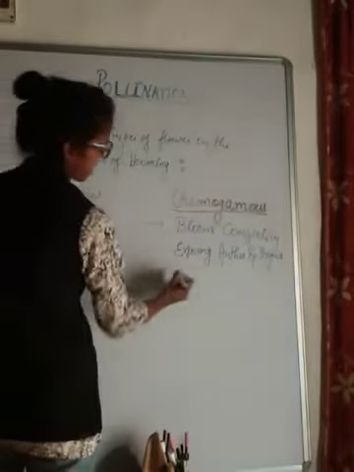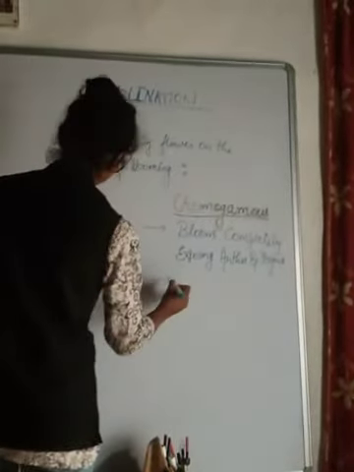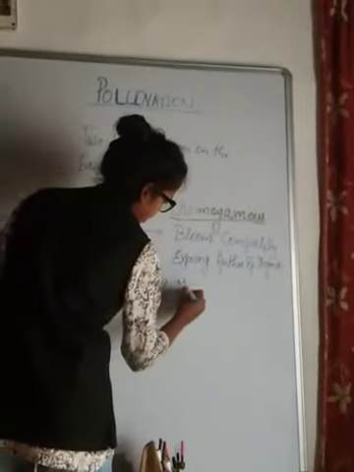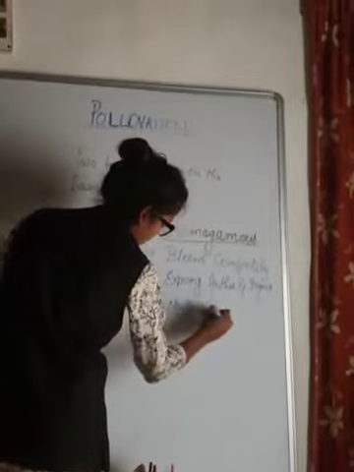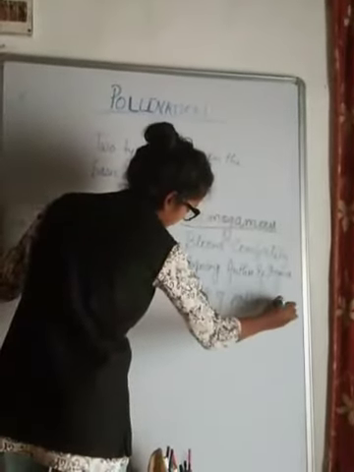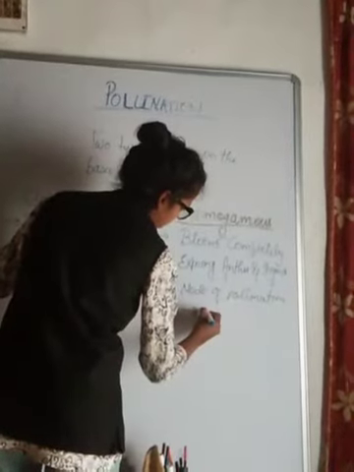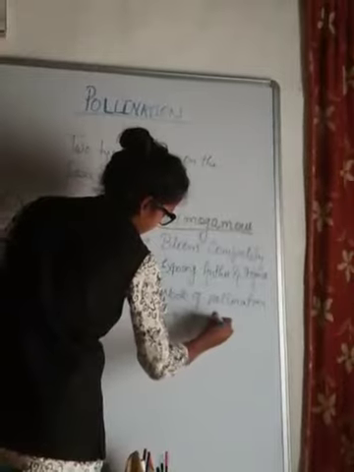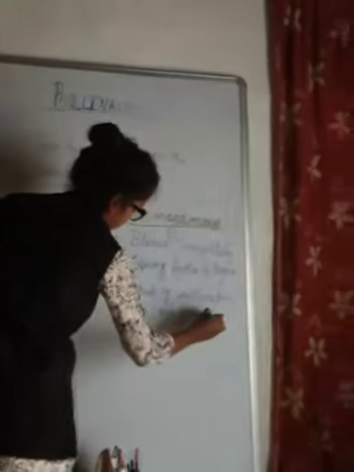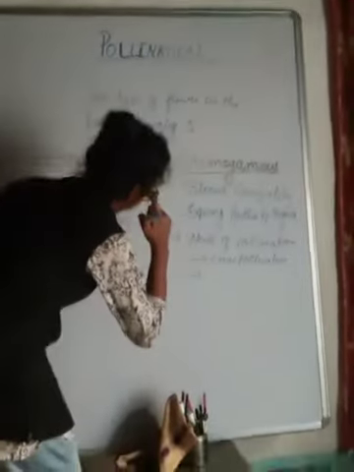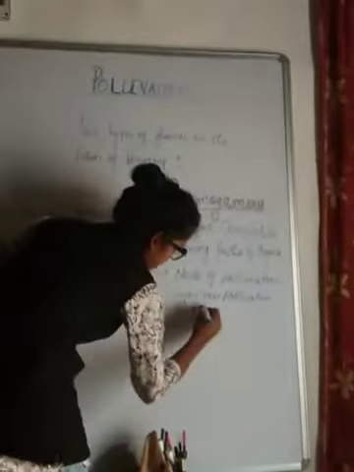So in Chasmogamous, the mode of pollination can be cross pollination, and self pollination is also there.